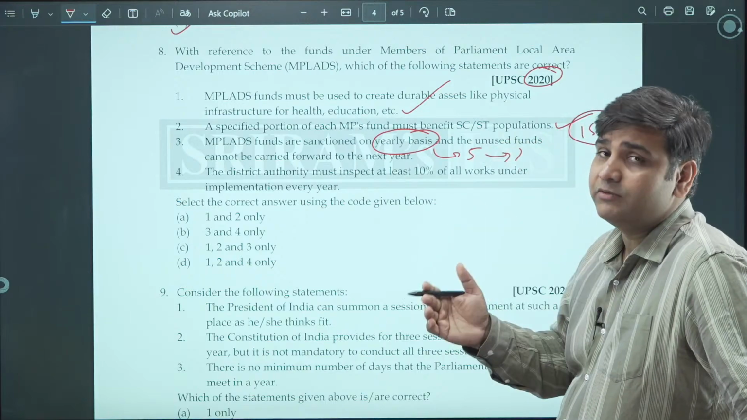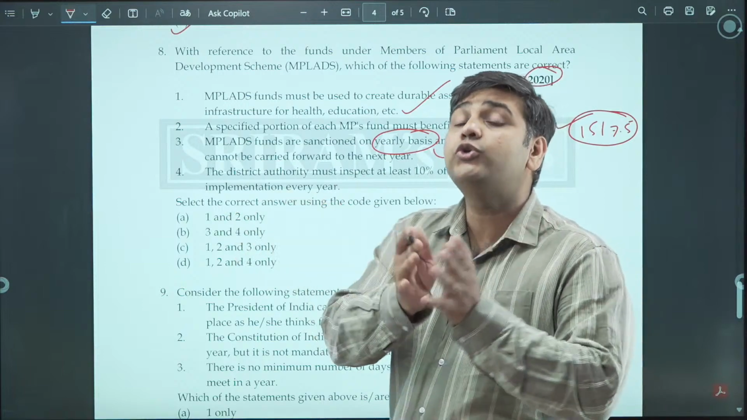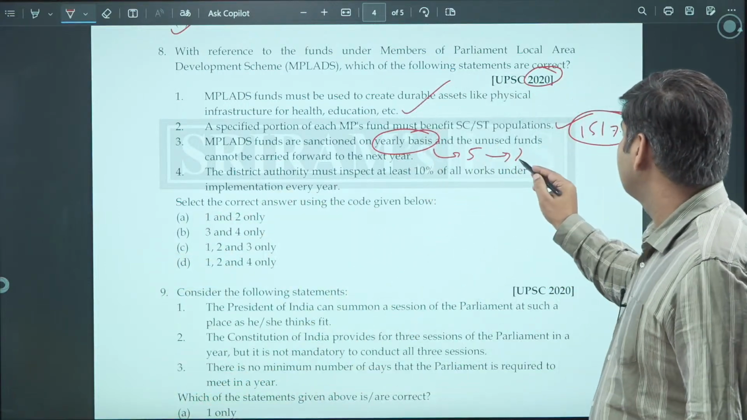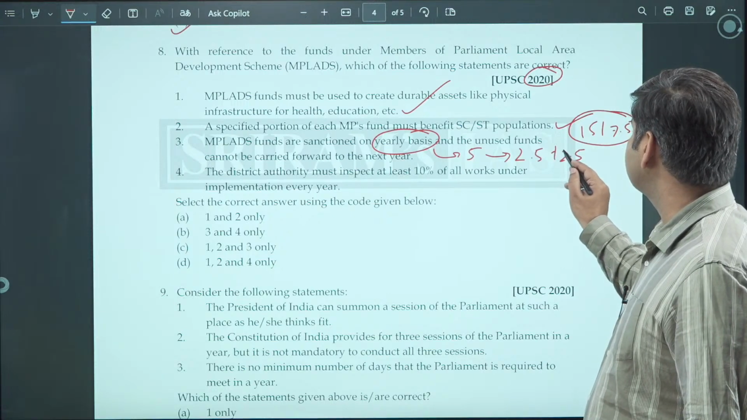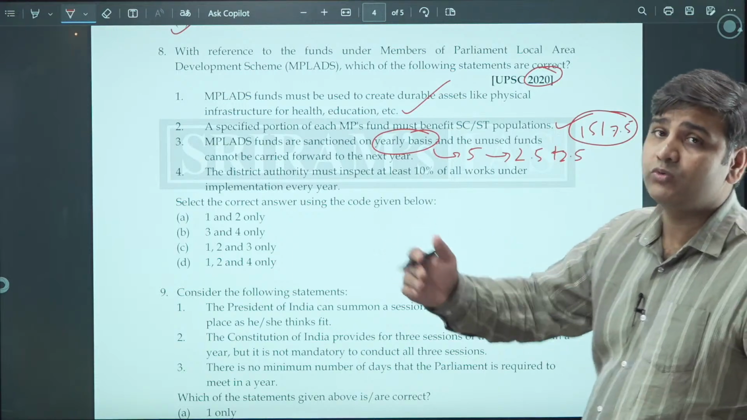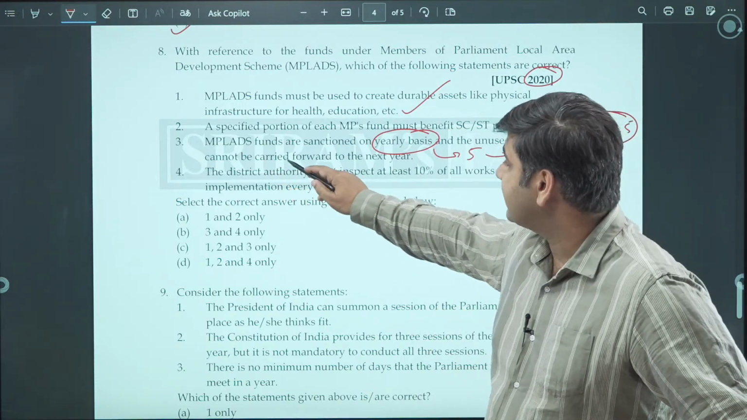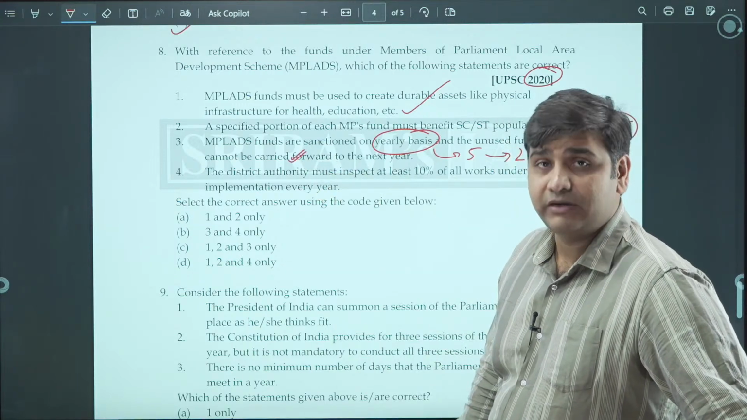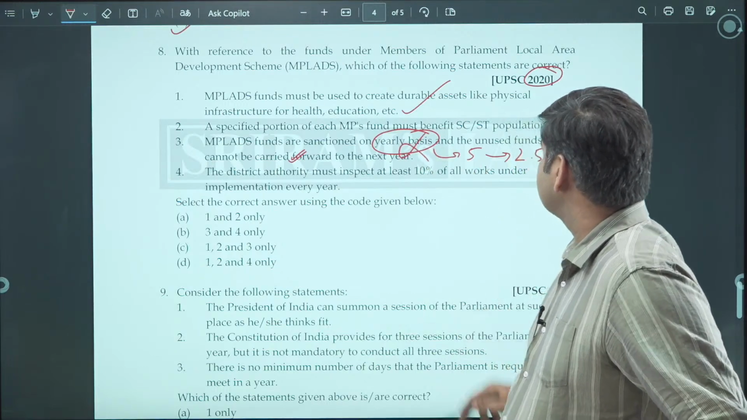The total amount of fund which is given is 5 crore, and this 5 crore is given in 2 installments. So 2.5 plus 2.5. It is not on yearly basis. This is 2.5 crore and 2.5 crore. It is given in 2 installments. And unused funds cannot be carried forward? They can be. It's a non-lapsable fund, it can be carried forward. Yes. So this is not the correct statement. This is a wrong statement.